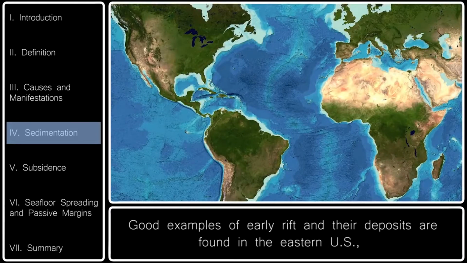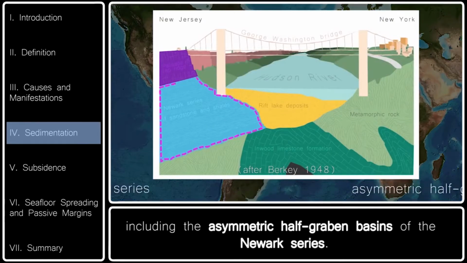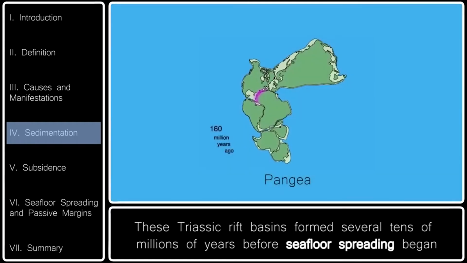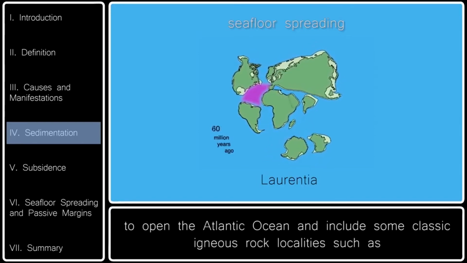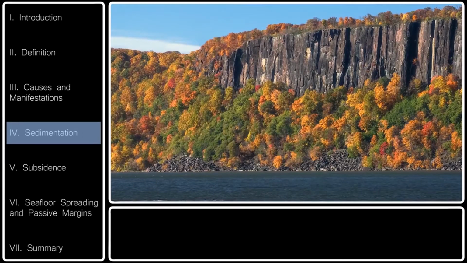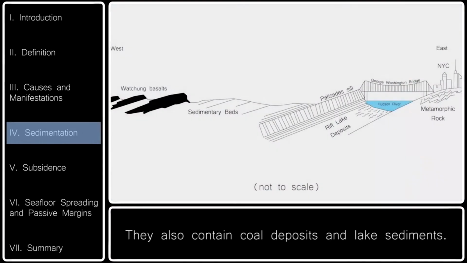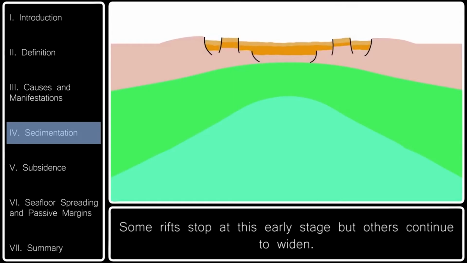Good examples of early rifts and their deposits are found in the eastern U.S., including the asymmetric half-graben basins of the Newark series. These Triassic rift basins formed several tens of millions of years before seafloor spreading began to open the Atlantic Ocean and include some classic igneous rock localities, such as the Palisades Sill that overlooks the Hudson River in New York City, and the Watchung basalts of New York and New Jersey. They also contain coal deposits and lake sediments. Some rifts stop at this early stage, but others continue to widen.